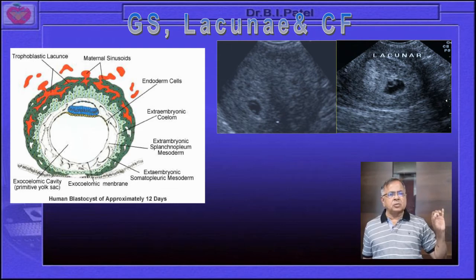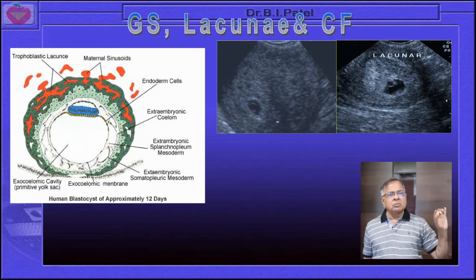And with the help of transvaginal sonography over here, you can appreciate that lacunae, that is the hypoechoic area in the chorion frondosum, and that lacunae is not a problematic or abnormal thing, but it is a normal development.